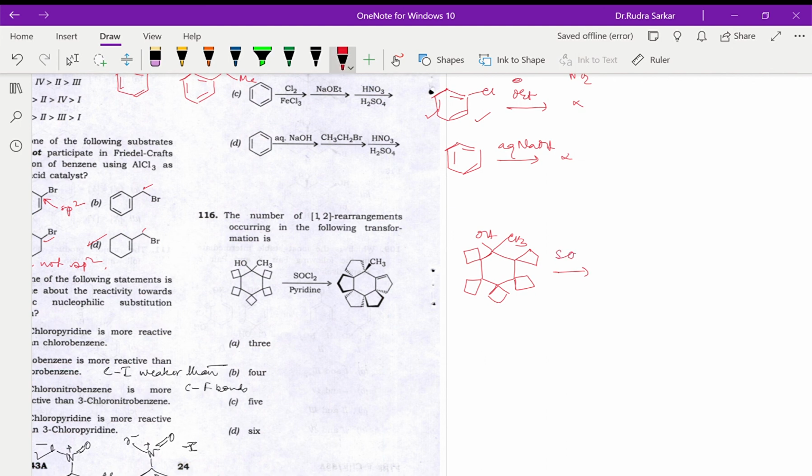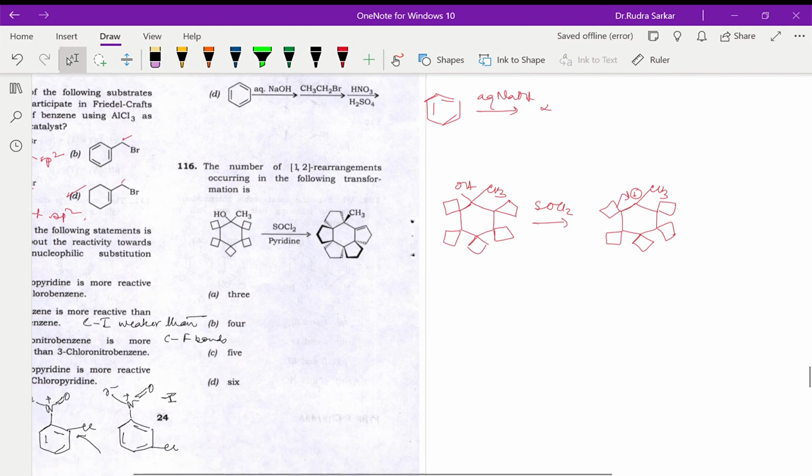So let's think of formation of a carbocation, and so over here we will draw what? This is the methyl, this is the 1, so this is going here via ring expansion.